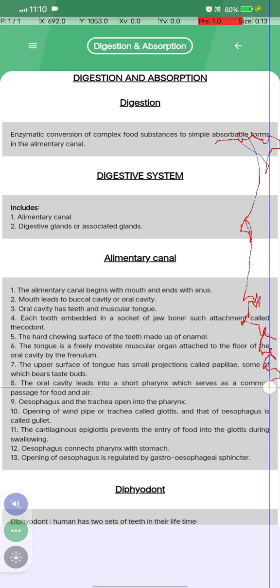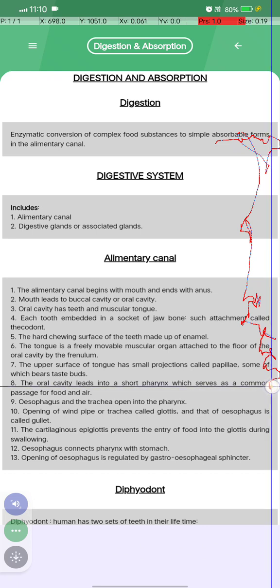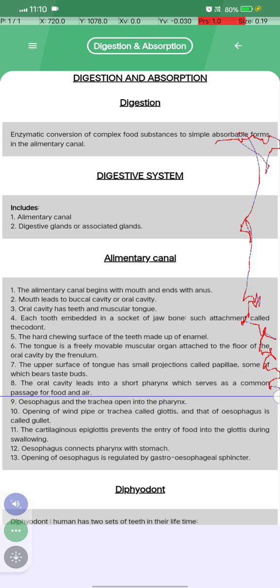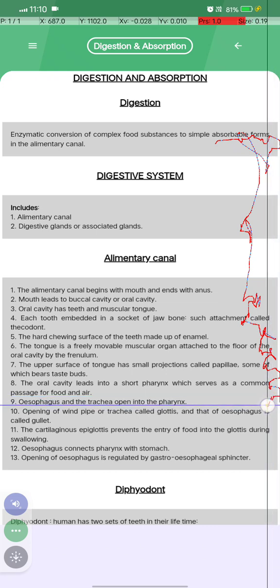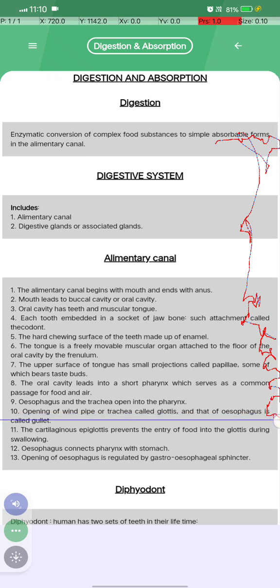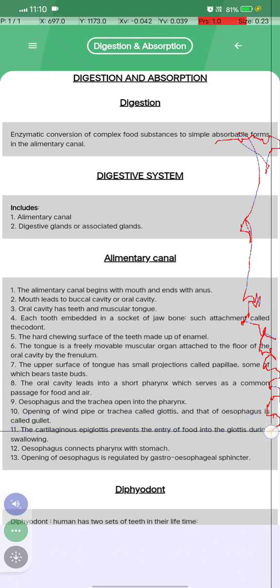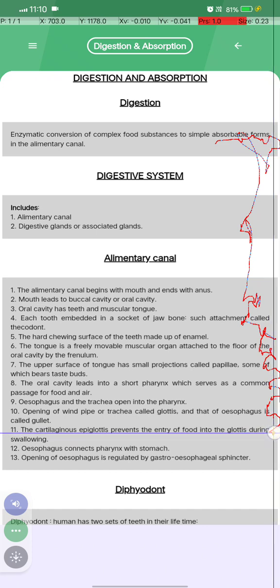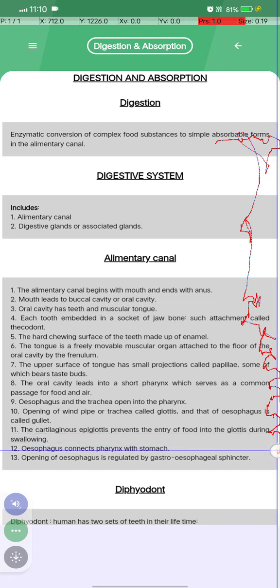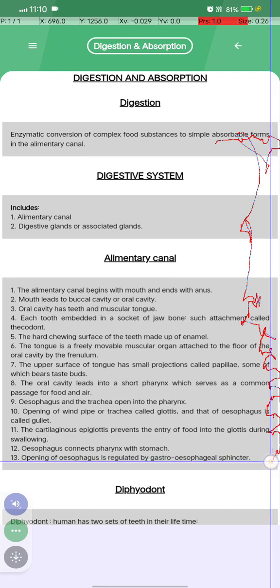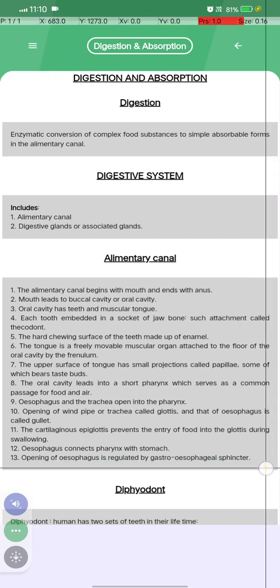The oral cavity leads into the short pharynx, which serves as a common passage for food and air. The esophagus and the trachea open into the pharynx. The opening of the windpipe or trachea is called the glottis, and that of the esophagus is called the gullet. The cartilaginous epiglottis prevents the entry of food into the glottis during swallowing. The esophagus connects the pharynx with the stomach, and the opening of the esophagus is regulated by the gastro-esophageal sphincter.